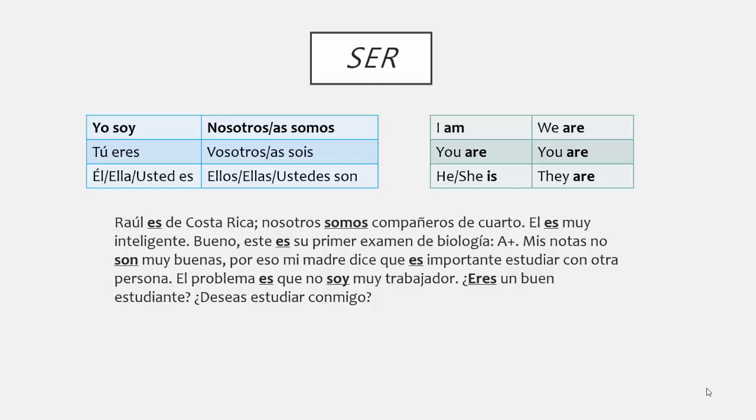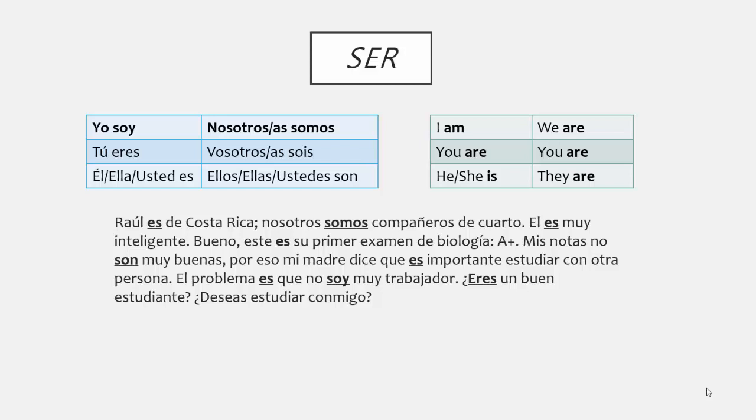Él es muy inteligente. Bueno, este es su primer examen de biología, A+. Mis notas no son muy buenas. Por eso, mi madre dice que es importante estudiar con otra persona. El problema es que no soy muy trabajador. ¿Eres un buen estudiante? ¿Deseas estudiar conmigo? Note that for each sentence, the first verb is conjugated and that it agrees with its subject. Can you guess the general meaning of the paragraph?